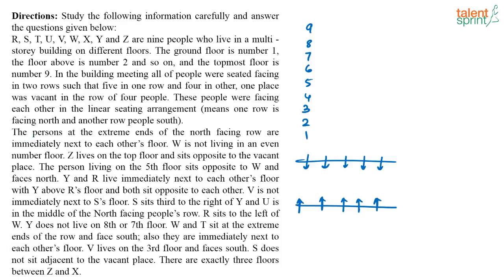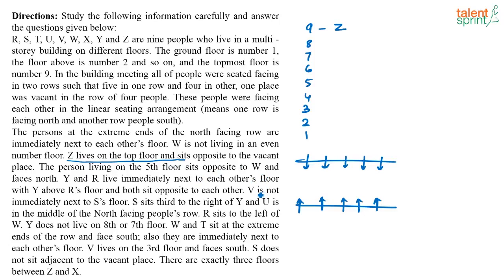What is given here? The persons at the extreme ends of the north facing row are living on immediately adjacent floors. So these 2 people who are sitting here are immediately next to each other. Let that be there. W is not living on an even number floor. Okay, again I cannot fix that. Z lives on the top floor and sits opposite to the vacant floor. So Z lives on the top floor means this has to be Z. The person living on the 5th floor sits opposite to W and faces north. Again I can't use that.